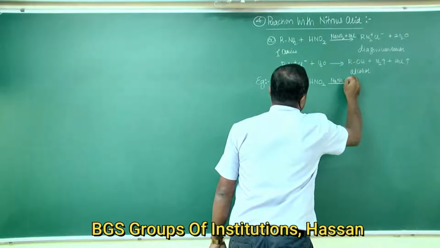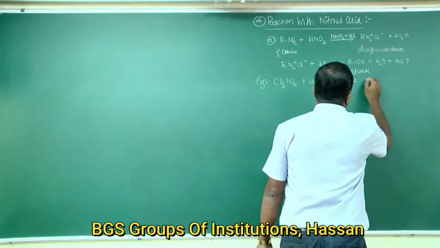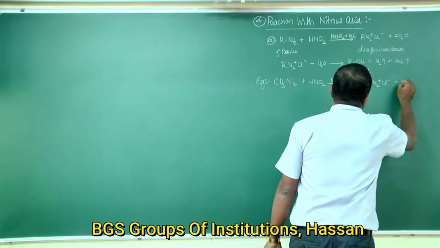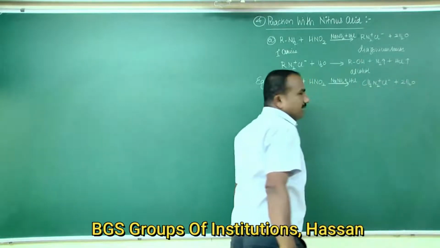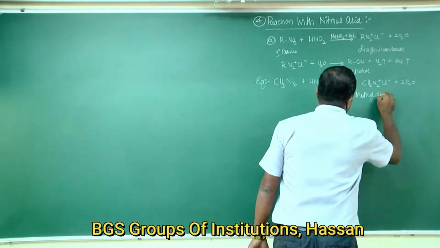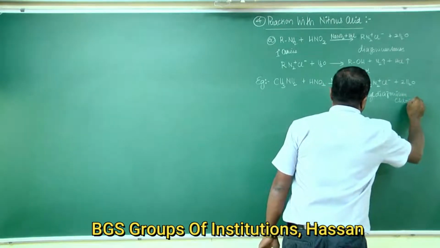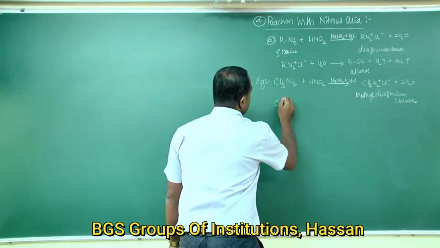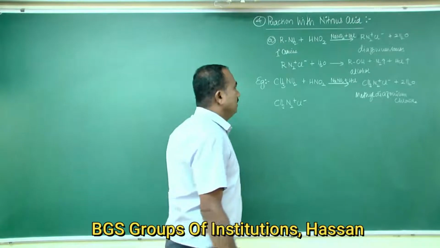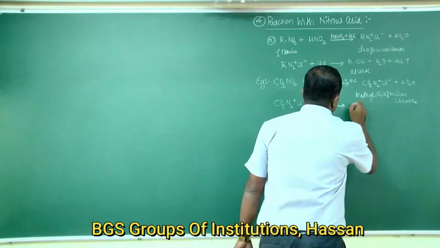Nitrous acid is formed by dissolving NaNO2 and HCl, to form CH3N2+ Cl- plus 2H2O. This is methyl diazonium chloride. The methyl diazonium chloride formed, being unstable, reacts further to form alcohol.